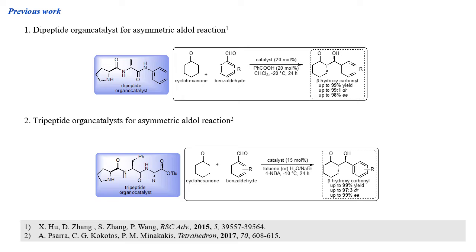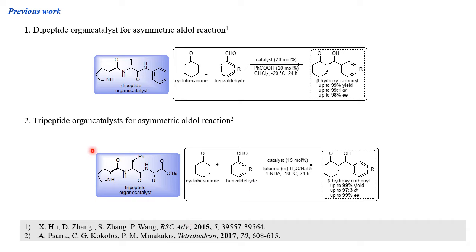In the previous reference, Hu and co-workers reported a dipeptide organocatalyst for asymmetric aldol reaction. Using a proline-based dipeptide organocatalyst for the asymmetric aldol reaction of cyclohexanone with benzaldehyde in the presence of benzoic acid in chloroform at -20 degrees for 24 hours, they afforded the beta hydroxycarbonyl compound in up to 99% chemical yield, up to 99:1 DR, up to 98% enantiomeric excess.